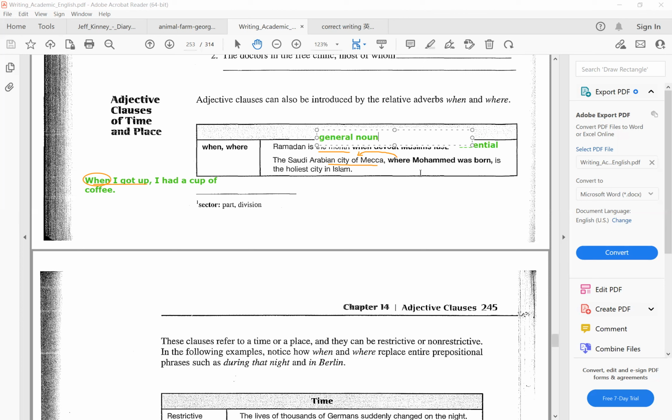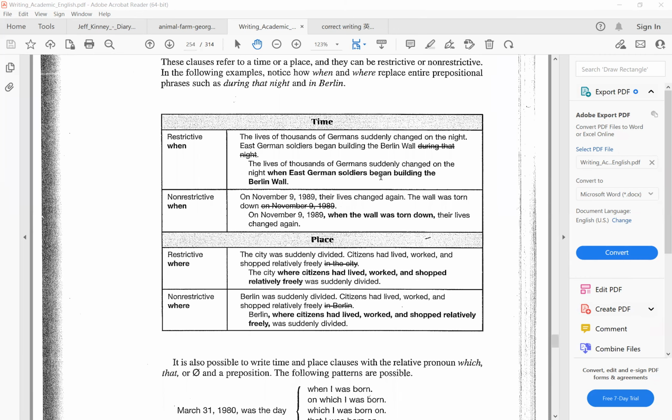Whereas the second one is non-essential because it has a comma, and that is why the noun it modifies is a proper noun: Saudi Arabian city of Mecca, right? Religious city.